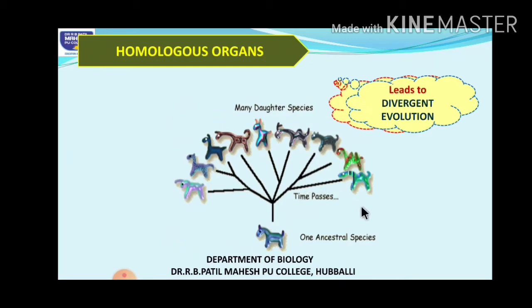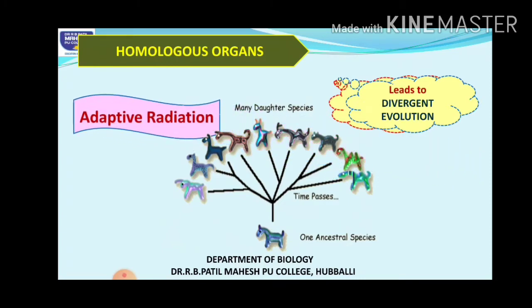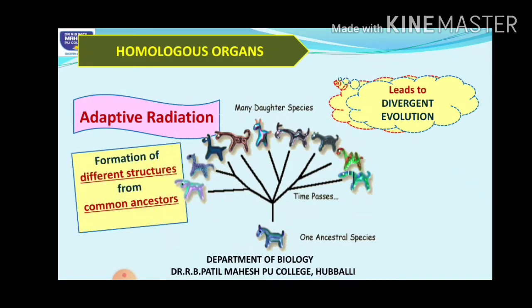So this can also be called as adaptive radiation. So in detail about this adaptive radiation we are going to study later, students. So this is also one example what was given by Darwin to suggest the origin of life. Okay, so this is about homologous organs. So here adaptive radiation is nothing but formation of different structures from one common ancestry. So I'll explain this to you later in the next modules.